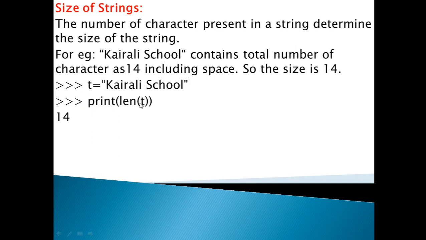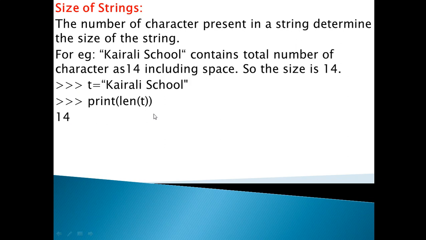Len is the function, and the variable t is its parameter, and the print function takes len of t as its parameter. Len of t: t contains the string value Kerala school. So when you issue the command print len t, it will produce the output 14.